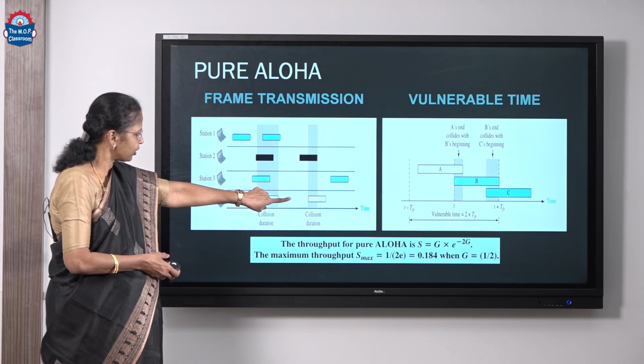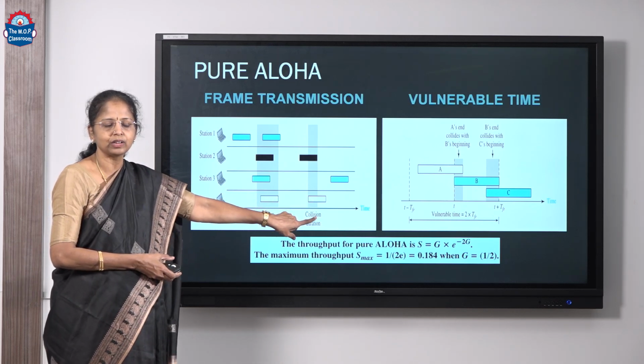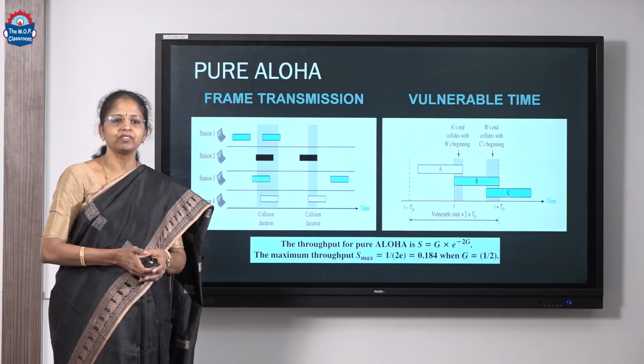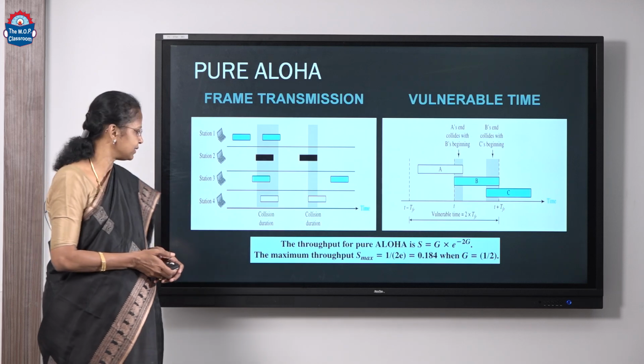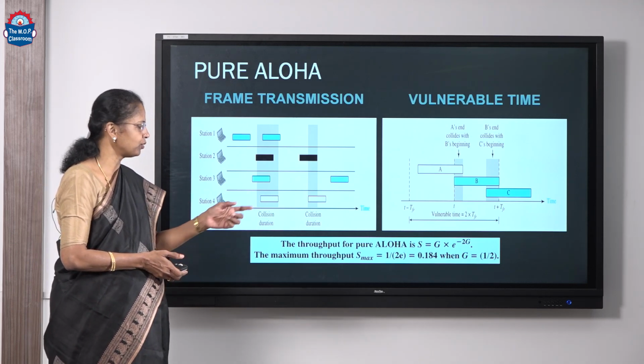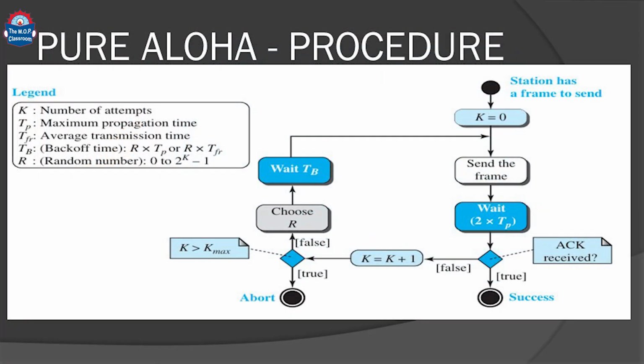The throughput for Aloha is given here, where S represents the number of successfully transmitted frames and G is the number of frames generated during 1 TFR. The maximum throughput is 0.184 when G is equal to half. So, this is the procedure for Aloha.